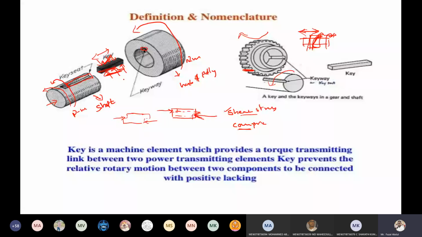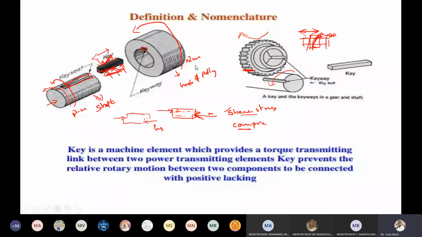Because of looseness, initially small impact loads are generated. After some displacement, larger impacts are generated. So this is the brief introduction about the keys.